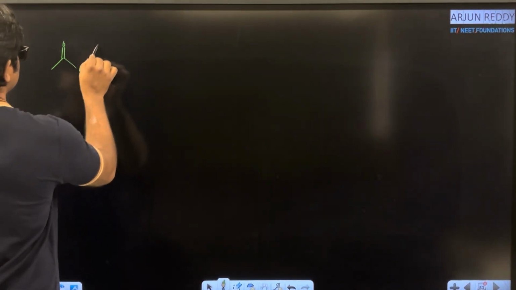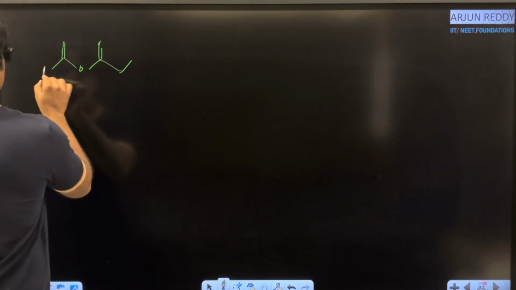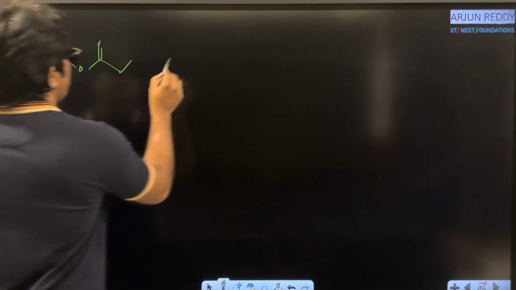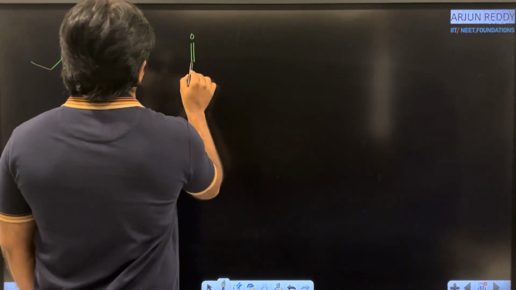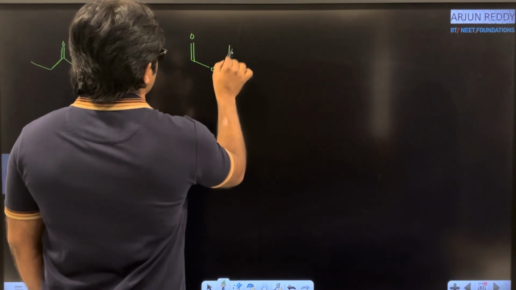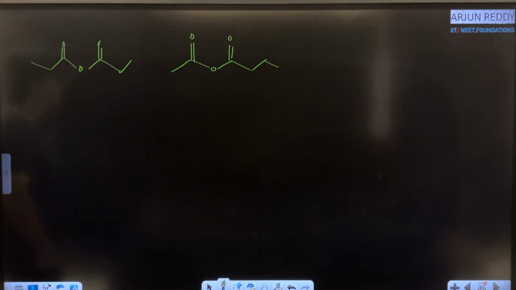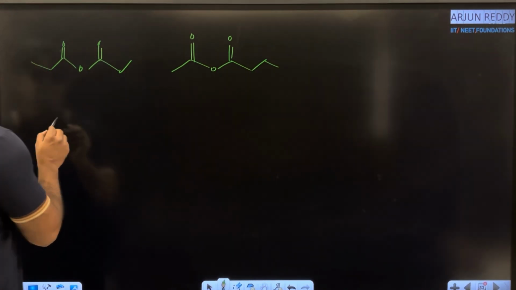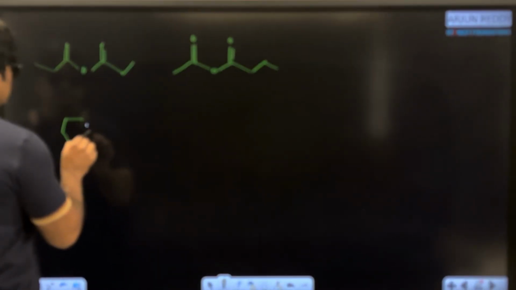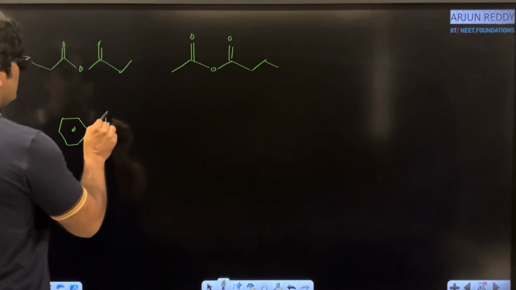Anhydride also you can use like this, C double bond O, like this, ethyl and ethyl, and same anhydride. One side you can write propyl and one side methyl. These are also metamers.